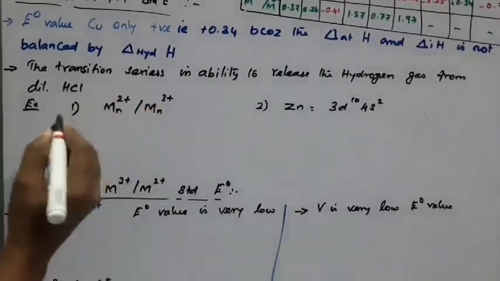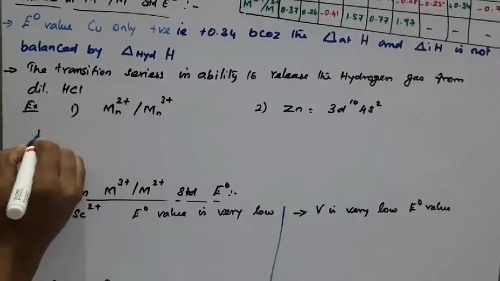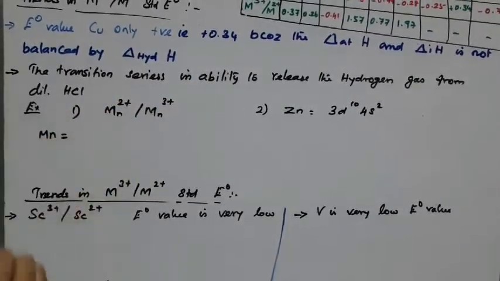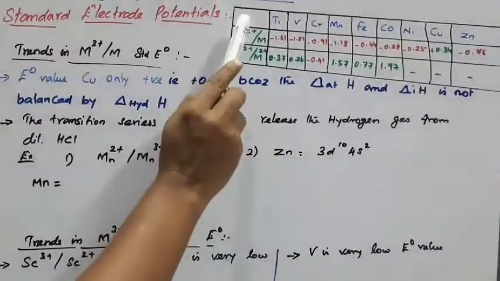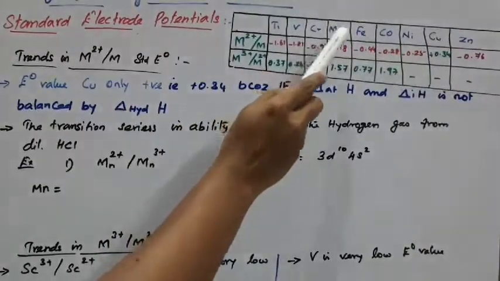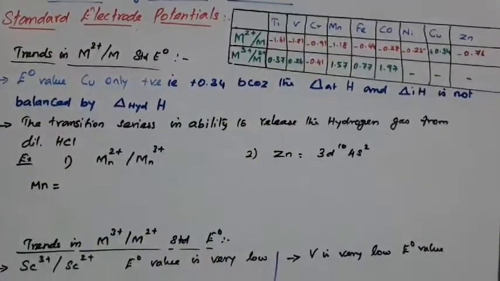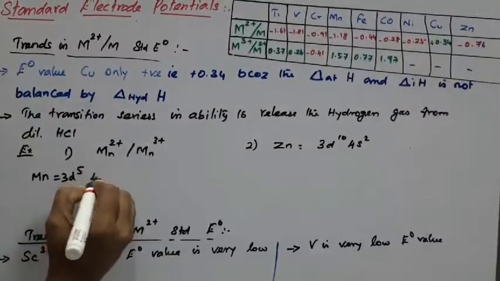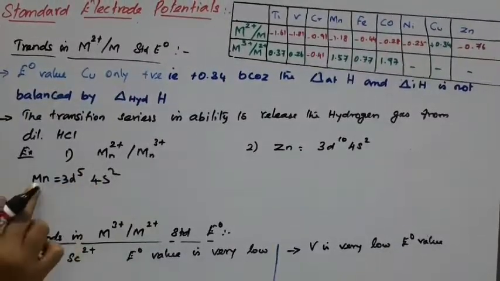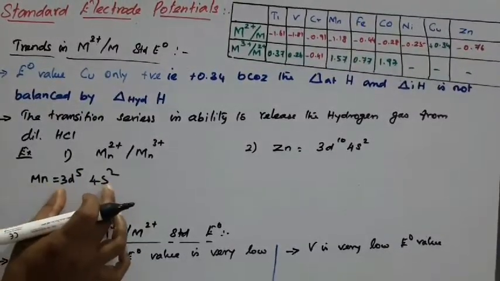For manganese, the atomic number is 25, so the ground state is 3d5 4s2.